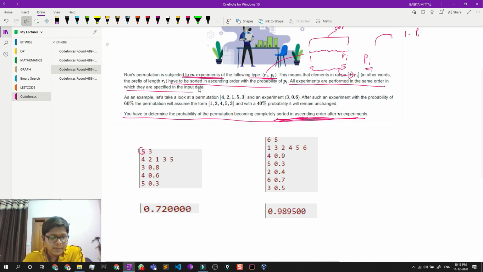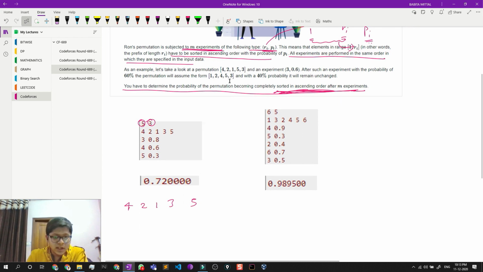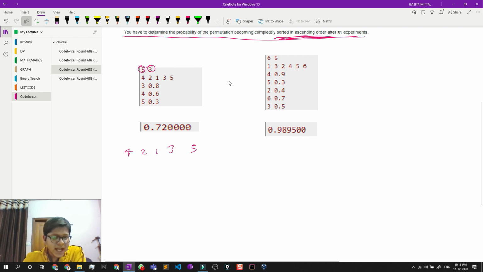Suppose we have 5 elements in our array and 3 experiments which we need to perform. So the array looks something like this, right? 4, 2, 1, 3 and 5. In the first operation, I can sort elements from index 1 to index 3. So if I sort these elements, will this array become sorted? If I sort them, I get 1, 2, 4, 3, 5. Is it sorted? No, it is not. So basically it's of no use to me. The step is a waste for me.